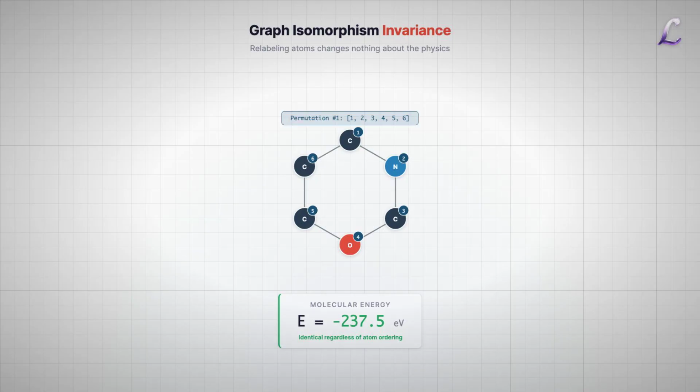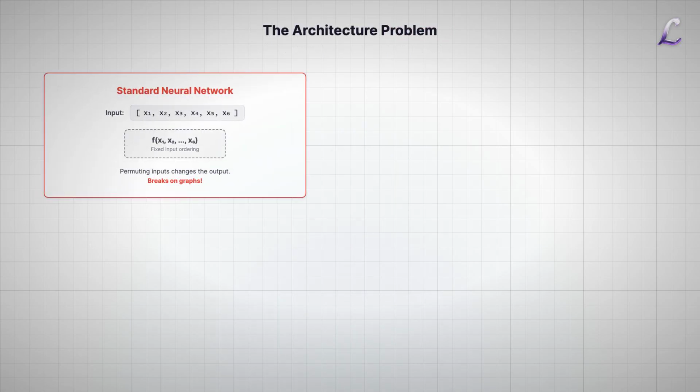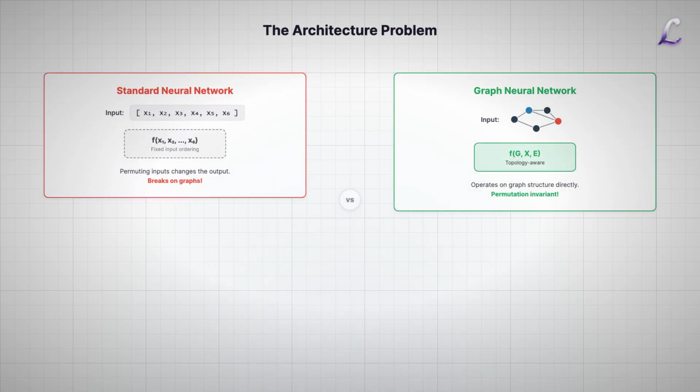Here is the fundamental challenge. Graph isomorphism invariance. If I hand you a molecule, the list of atoms is arbitrary. Labeling a carbon as atom 1 or atom 5 changes nothing about the physics. The energy is identical. Standard neural networks, which depend on a fixed input order, break immediately. We need an architecture that sees the shape, not the index.